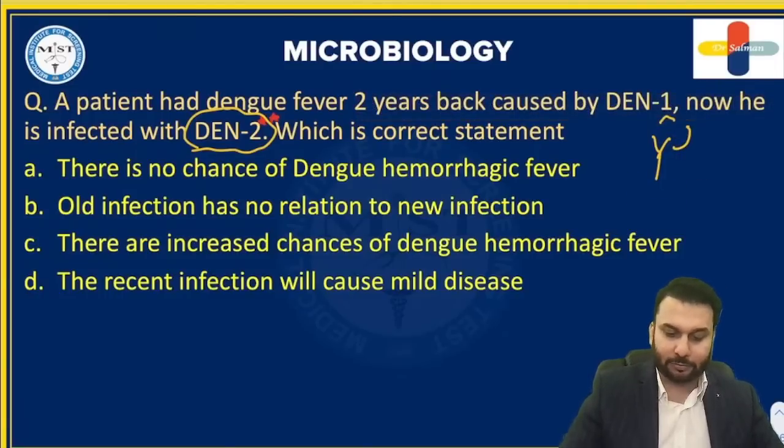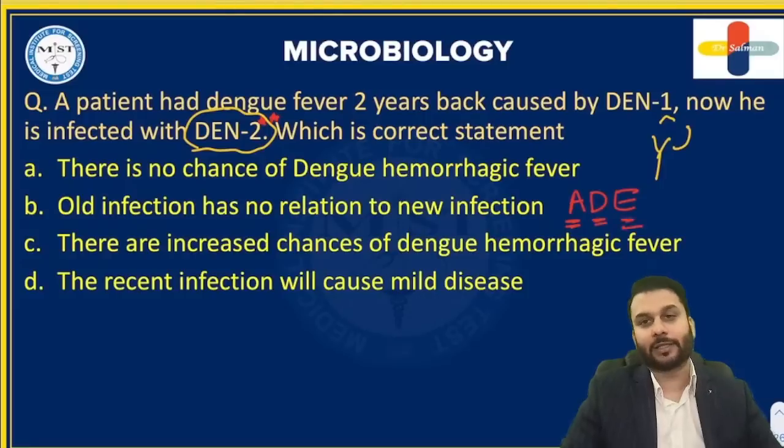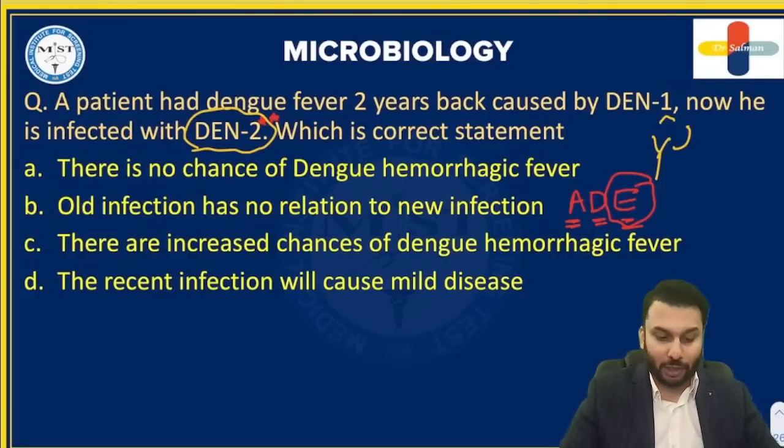So this is the concept, and this is known as ADE, which stands for antibody dependent enhancement. That means it's our antibodies which are enhancing the infection. They're giving the virus a chance to cause more severe disease in our body. So you got this idea? Now, let us learn something next.